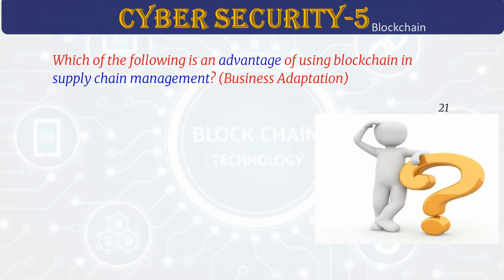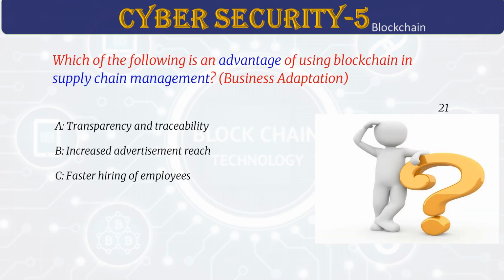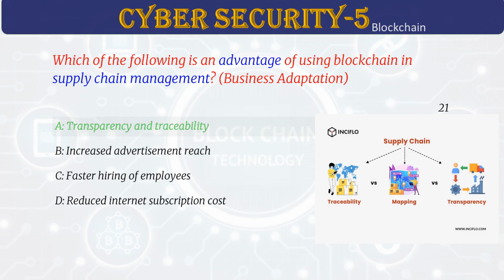Which of the following is an advantage of using blockchain in supply chain management? Answer A. Transparency and traceability. Blockchain keeps track of every step in the supply chain. It makes it clear for everyone involved. This helps prevent fraud and fake products. It also makes consumers trust where the product comes from.